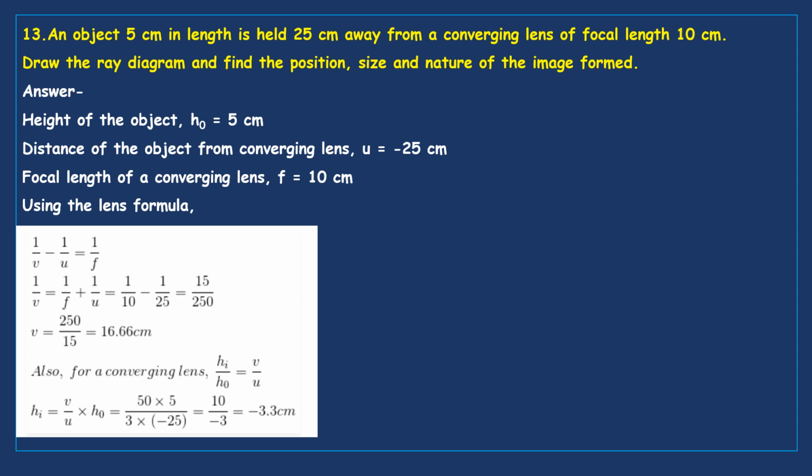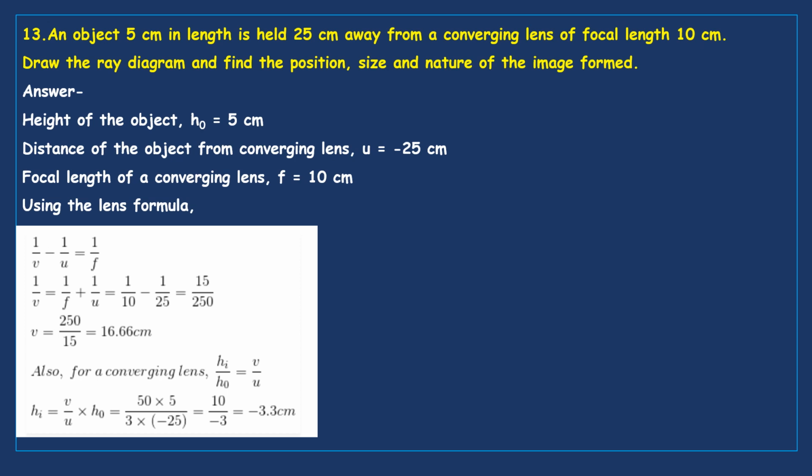Also, for a converging lens, height of image by height of object is equal to v by u. Now we have to find out height of image because height of object is already given. So height of image equals v by u times height of object.